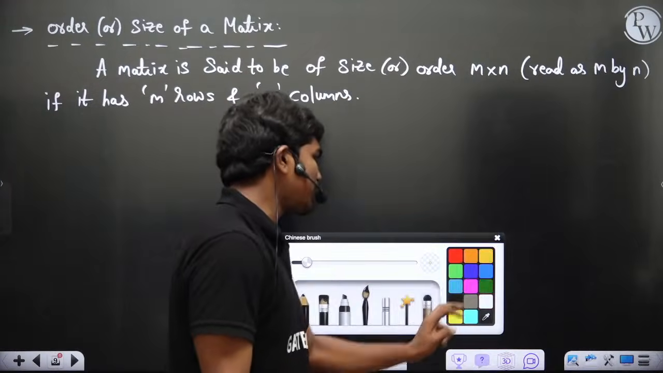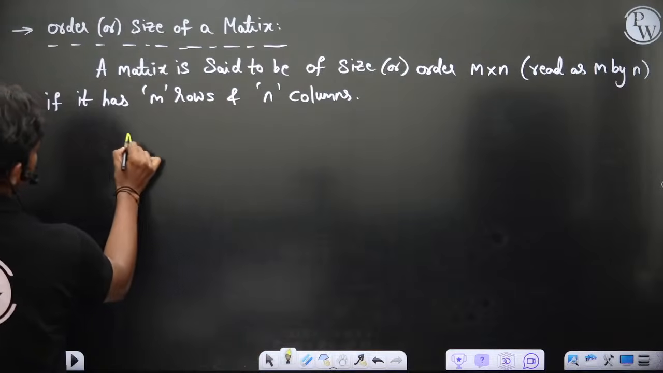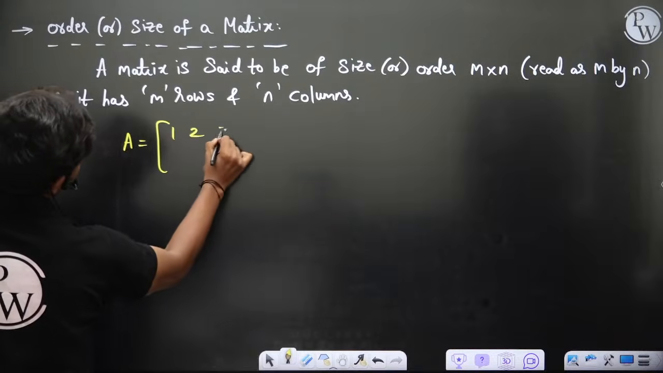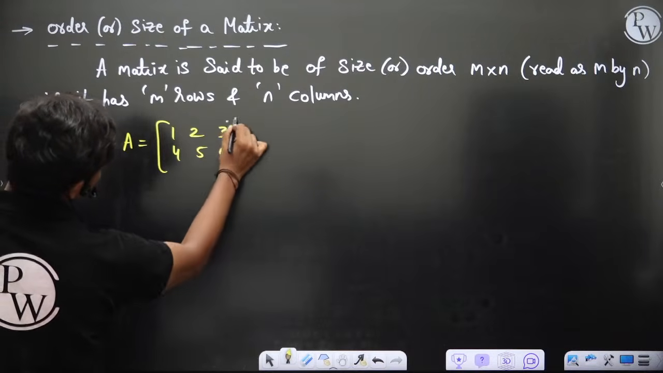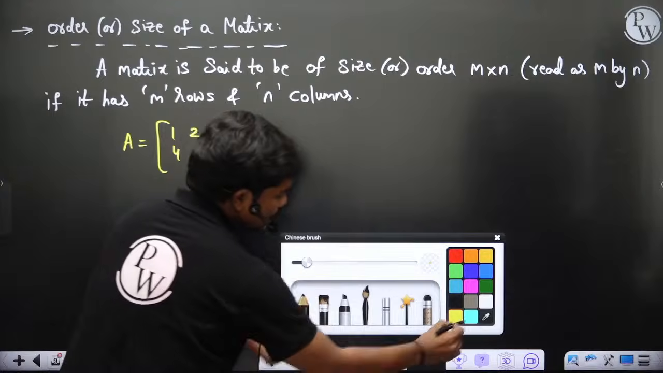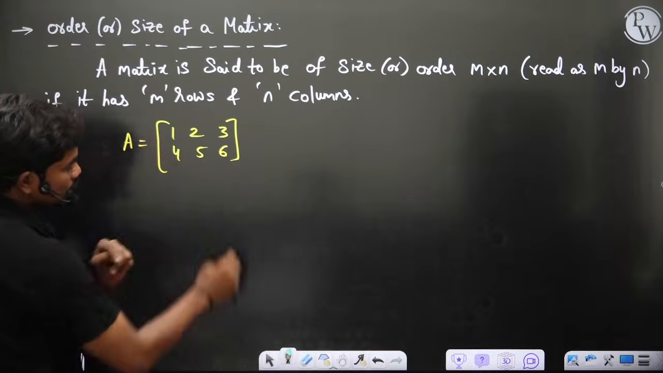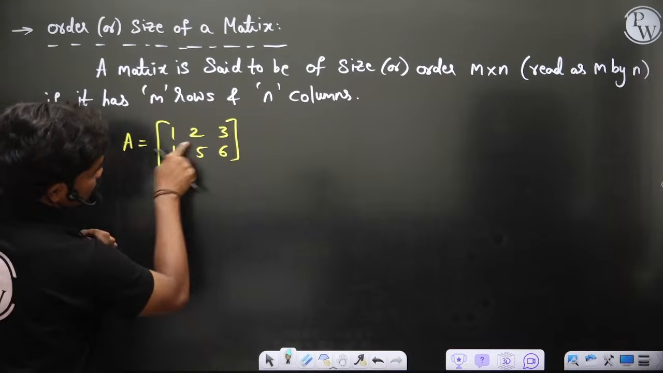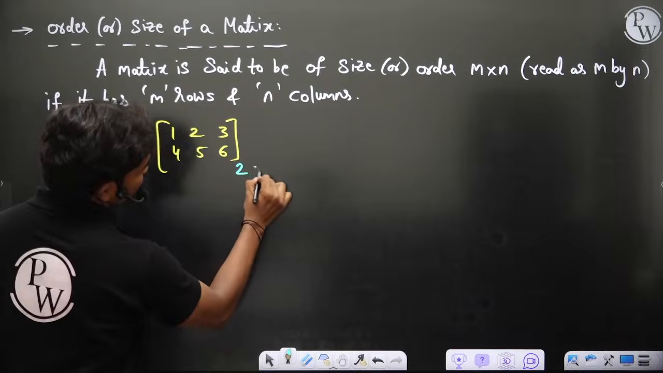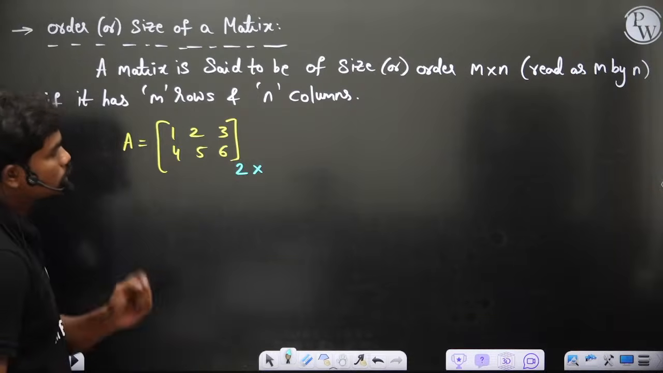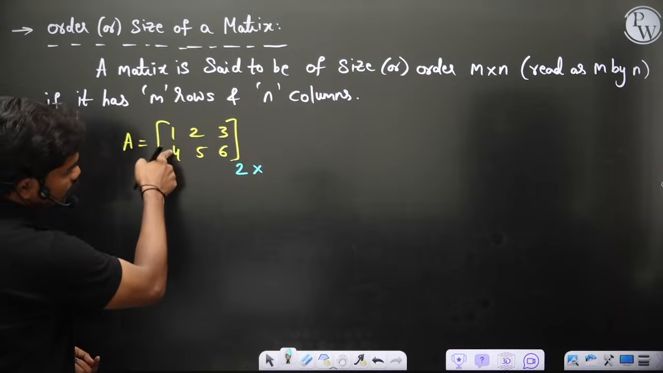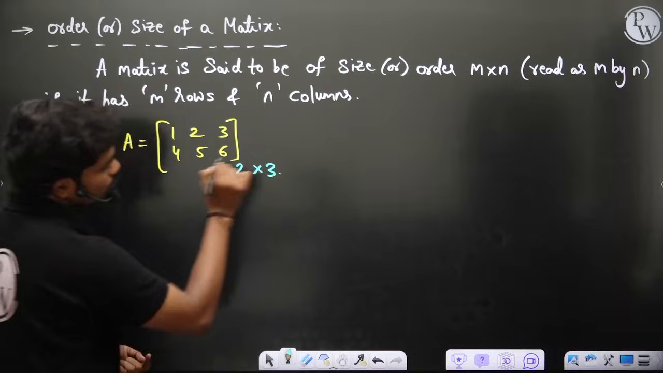So for example, if I say A is equal to 1, 2, 3, 4, 5, 6, and I write this matrix, then you all can see this matrix has 2 horizontal rows, 2 horizontal lines, this and this. The first number always denotes the rows, and if you check the vertical lines, you have 3 columns. So this is 2 by 3, of course.